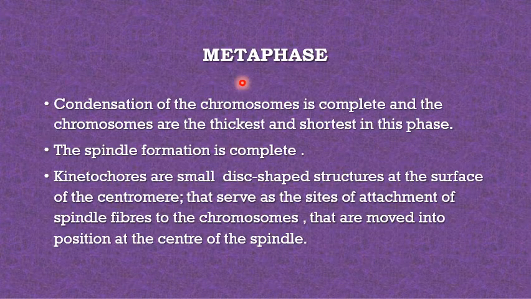Next is your metaphase. This is a very important phase. Condensation of chromosomes is complete and chromosomes are thickest and shortest in this phase. Spindle formation is complete. Kinetochores are small, disc-shaped structures at the surface of the centromere that serve as the site of attachment of spindle fibers to the chromosomes that are moved into position at the center of the spindle.